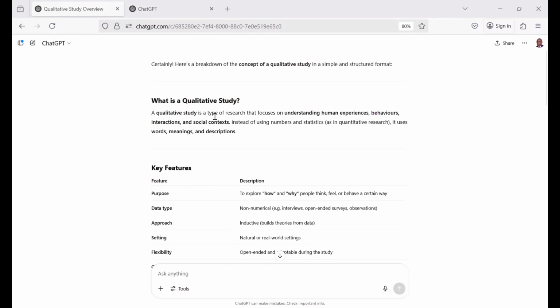It's giving us a definition, a very, very brief definition of about 2.5 lines. What is qualitative study? A qualitative study is a type of research that focuses on understanding human experiences, behaviors, interactions, and social context. Instead of using numbers and statistics, as in quantitative research, it uses words, meanings, and description. You can see this is concise. This is very, very concise.